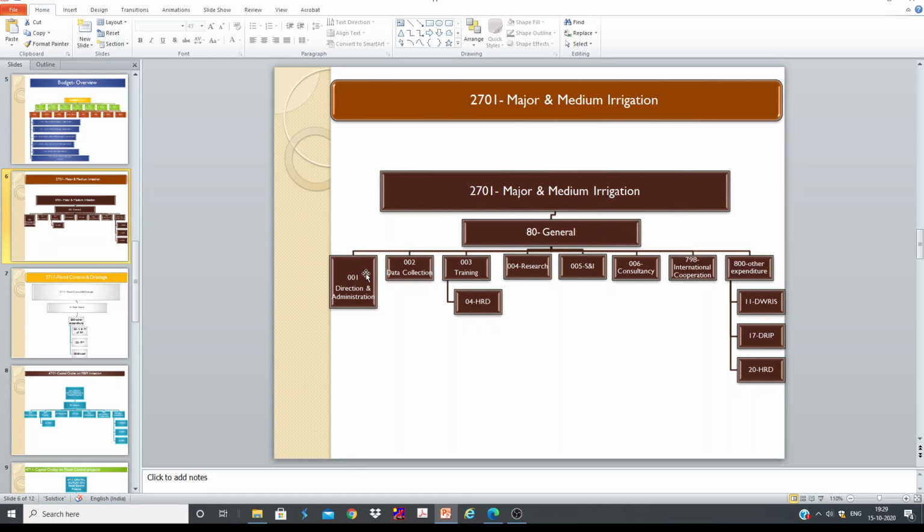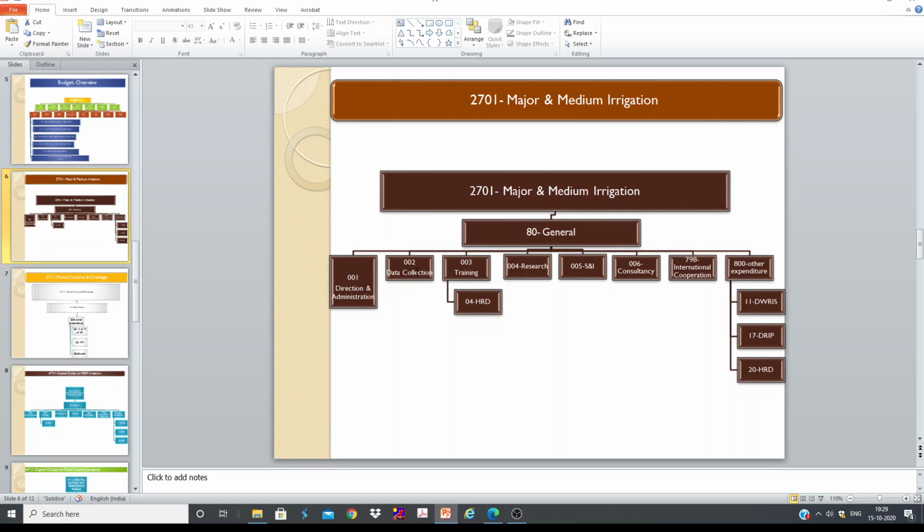Under 80 we have around 8 minor heads. We are going to call this as minor heads. One is 001, direction and administration. Most of you, all the offices in CWC, are going to get salary under this one, 001.